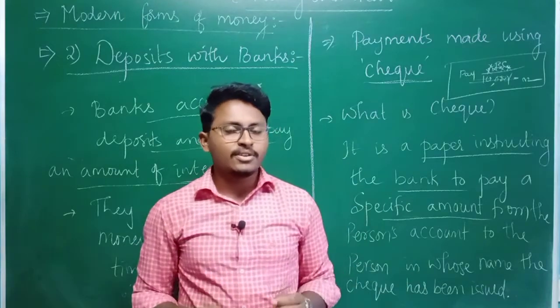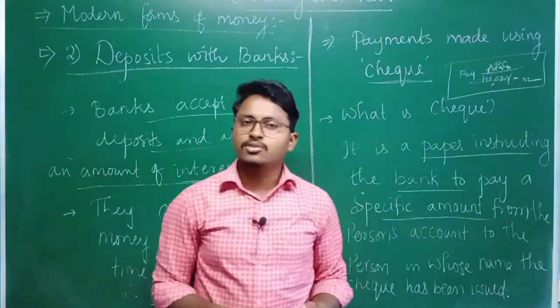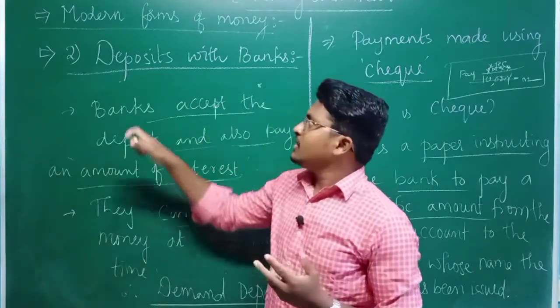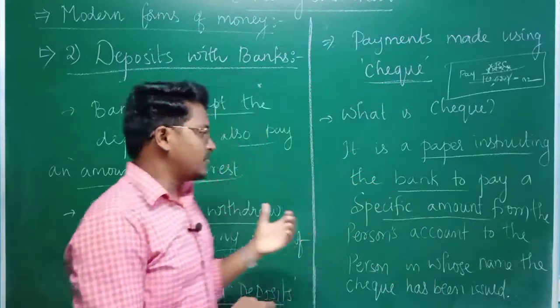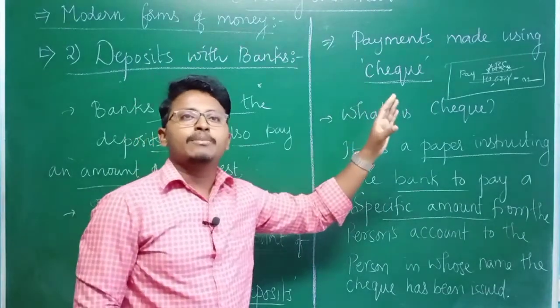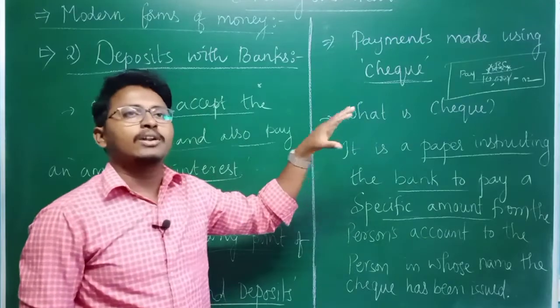Once again, if you take the modern forms of money, or currency, this includes paper notes and coins, and the second one is deposits with the bank. Some of them we can call demand deposits, and sometimes we also make payments by check. So we have seen what a check is and how it works.